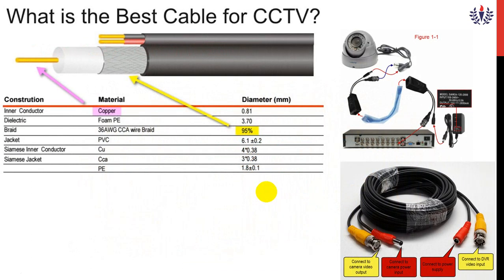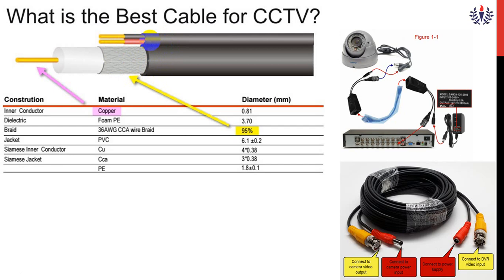Now, to capture all these we need a cable for CCTV or any devices which are connecting. Usually the cable is made up of copper material, and this copper material will be covered by porcelain material, and at the top there will be a rubber coating. The diameter of this material is 0.81 nanometer.